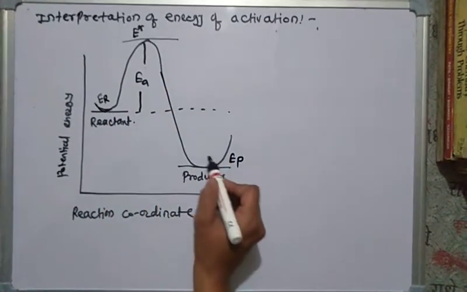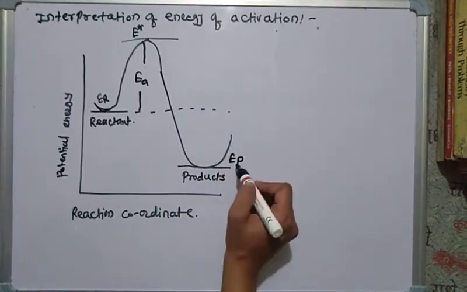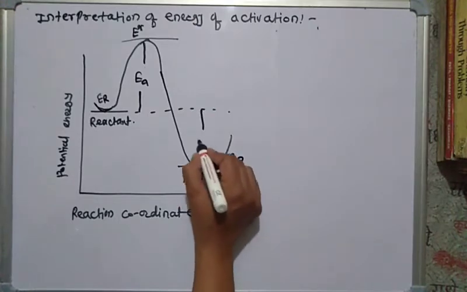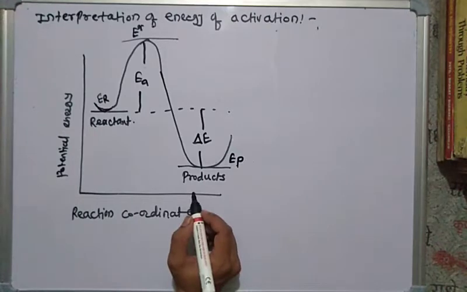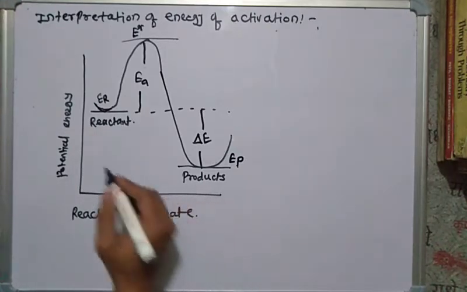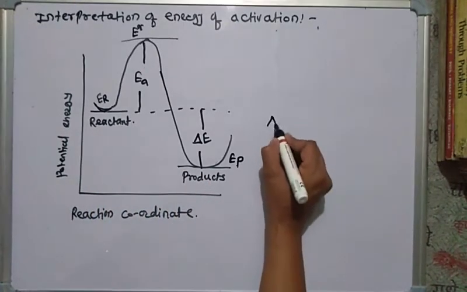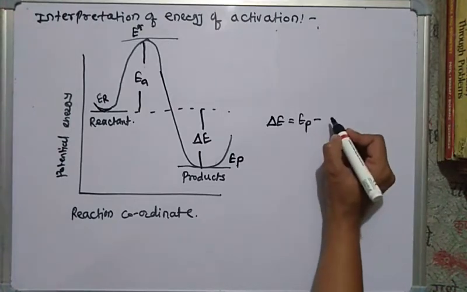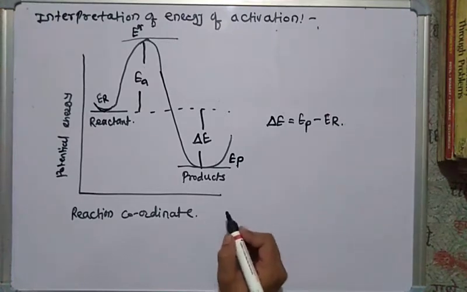It converts into the activated complex, which is then converted into the product, and here we have del E. That means the amount of heat evolved during the reaction of the reactant and product, that is del E is equal to energy of the product minus energy of the reactant.